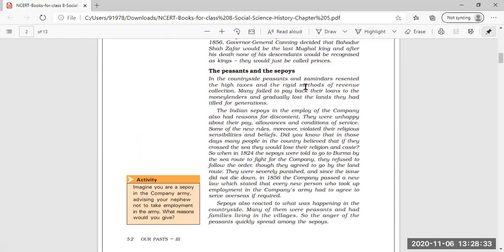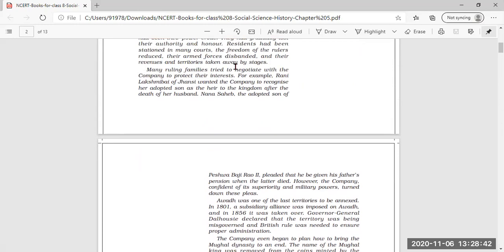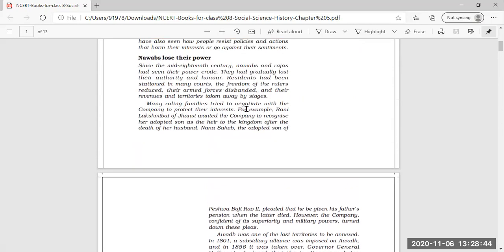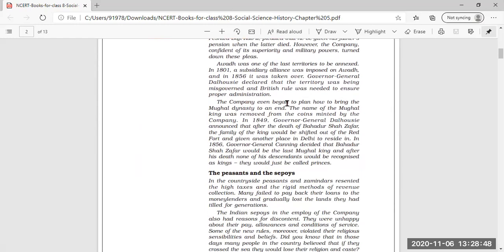Previously we have seen in the earlier paragraphs how the company had affected the ruling families and how these ruling families lost their territories to the East India Company due to various different policies made by the company.